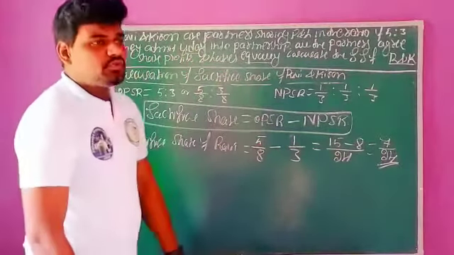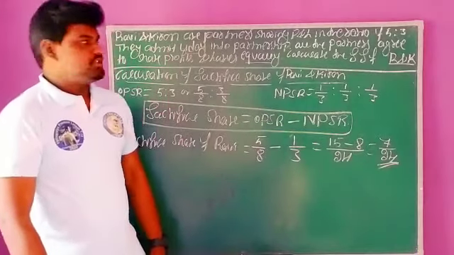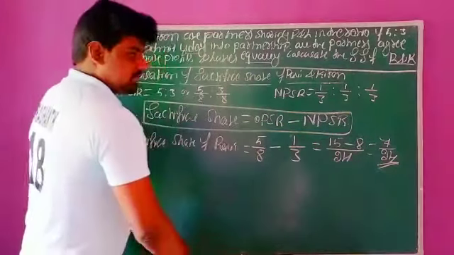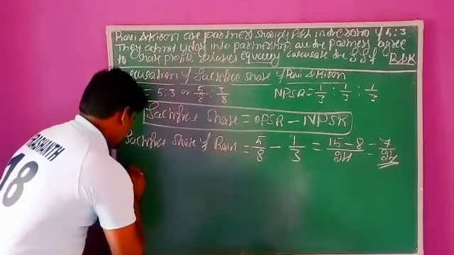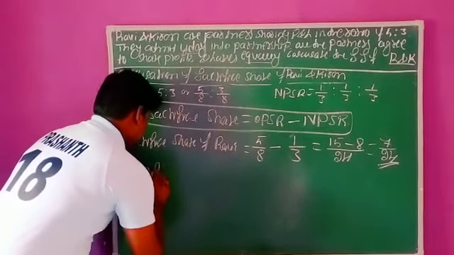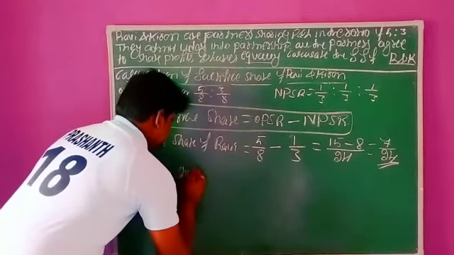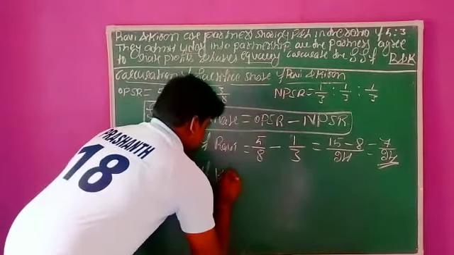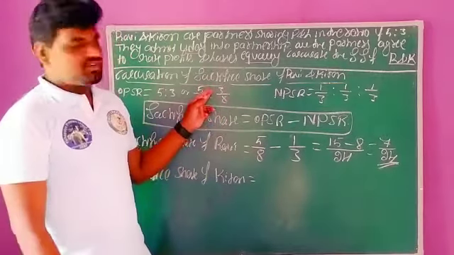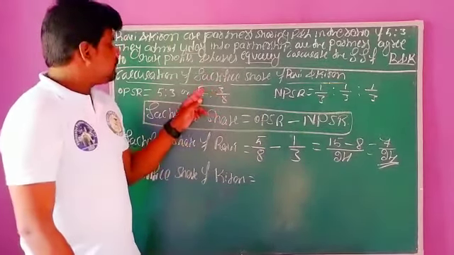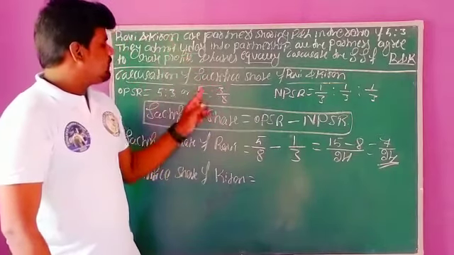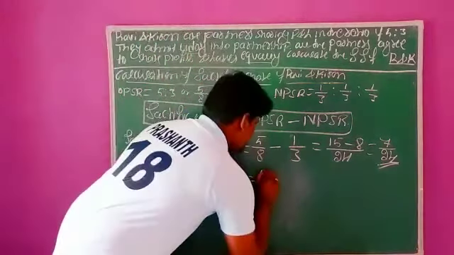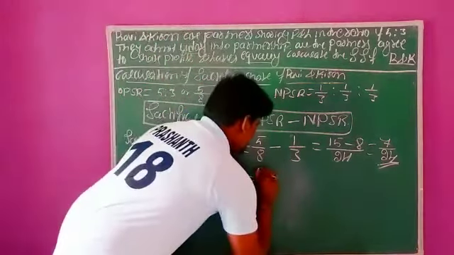In the same way, now we need to calculate the other partner's sacrifice share. The next partner, Kiran, right? The next one, sacrifice share of Kiran. So first we need to write the old share of Kiran. What is the old share of Kiran? Kiran's old share is 3 divided by 8. 5:3 is the old profit sharing ratio, right? So 5 is the share of Ravi, 3 is the share of Kiran. 5 plus 3, 8. 3 divided by 8. This is the old profit sharing ratio.